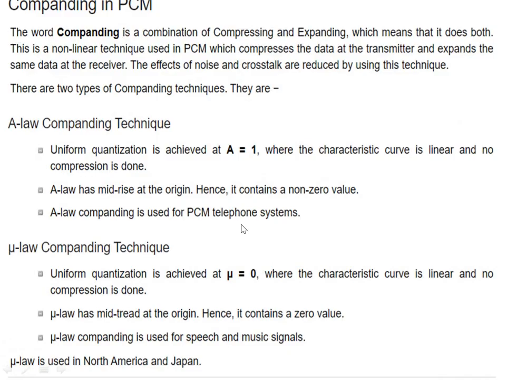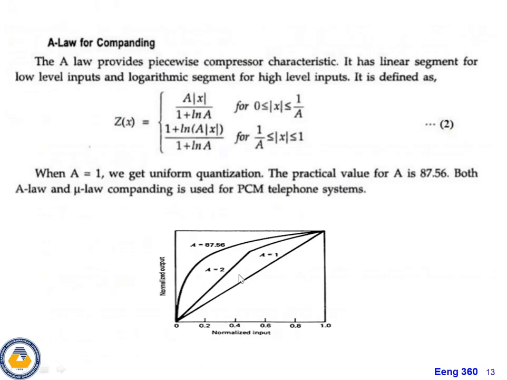Uniform quantization is achieved at A equal to 1, and the curve is linear and no compression is done. If the A value increases, A equal to 1, A equal to 2, A equal to 80.7, the practical value is roughly 87.56. So when A is equal to 1, we get uniform quantization. The practical value for A is 87.56. Both A-law and mu-law compounding are used for PCM telephone systems.